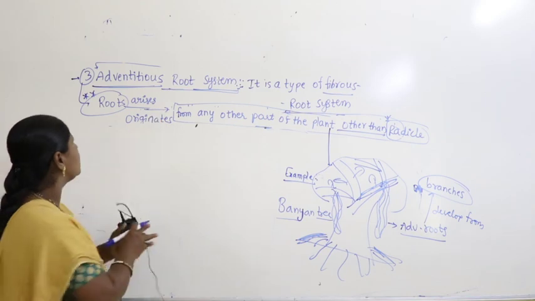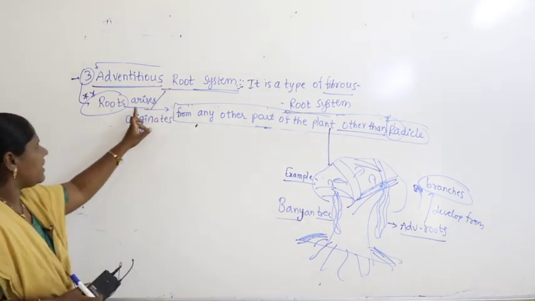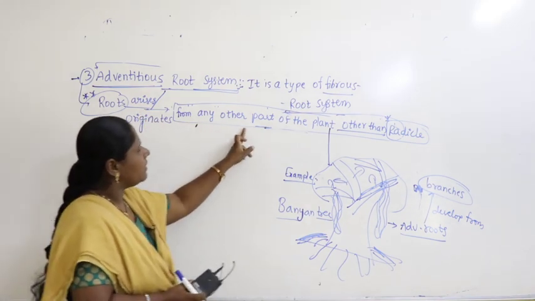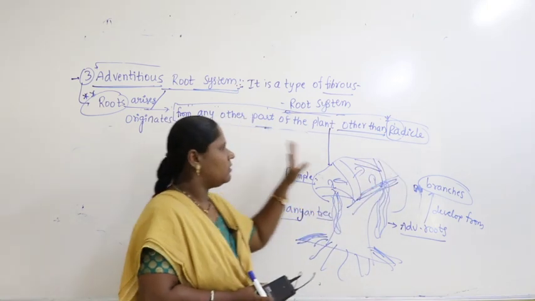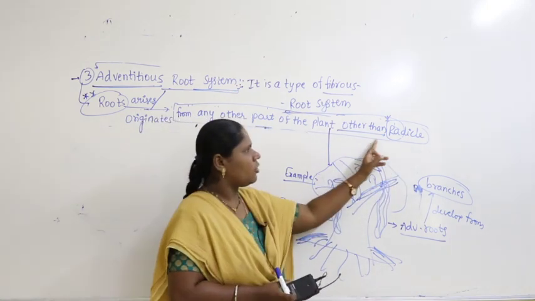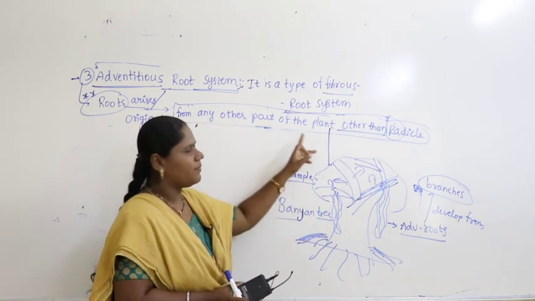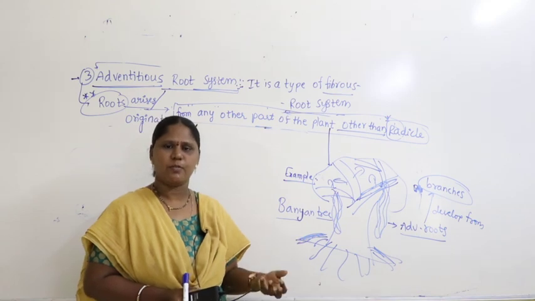Roots arise or originate from any other part of the plant other than radicle. This root system does not develop from radicle, it develops from any other part of the plant. Any other part means sometimes roots develop from the stem.